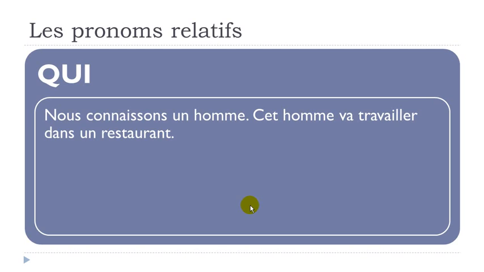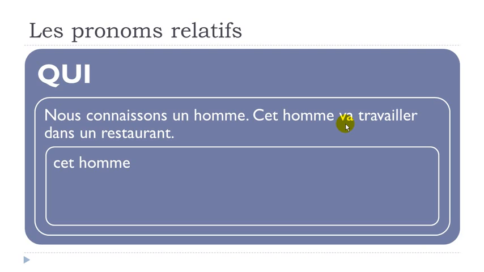And then we'll see a third example. Nous connaissons un homme. Cet homme va travailler dans un restaurant. So in that case, what do we have here? We've got a second sentence in which we've got this is going to work. So va, it's aller. That's what we call futur proche. So this man, cet homme, is going to work, va travailler.